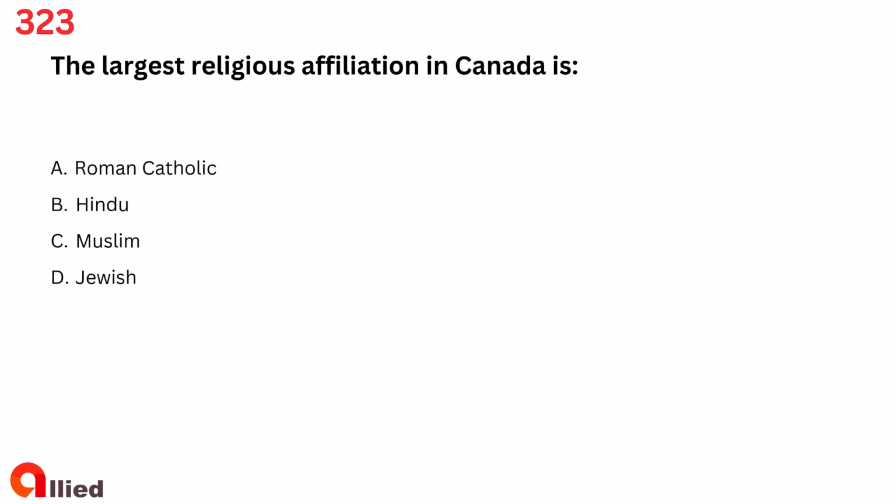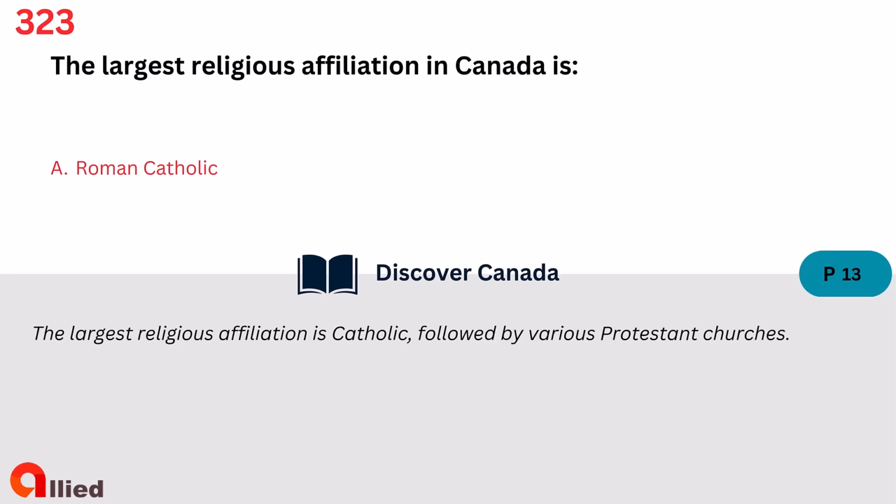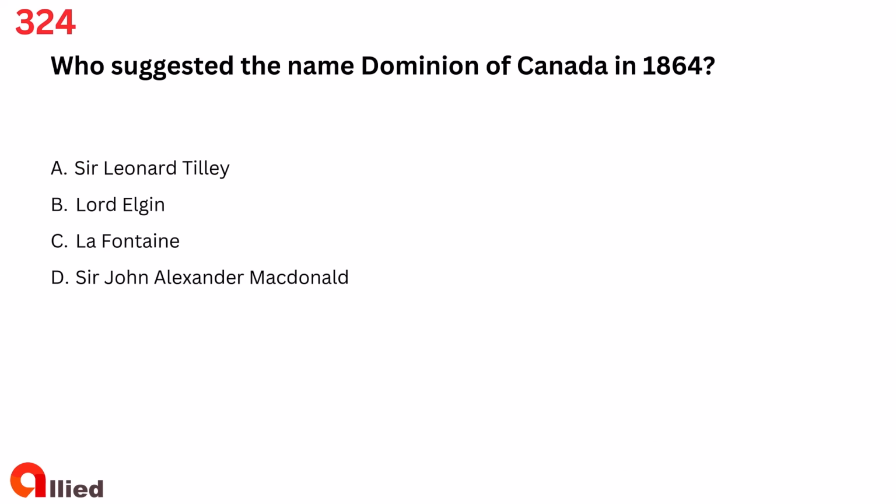Question 323. The largest religious affiliation in Canada is A. Roman Catholic. B. Hindu. C. Muslim. D. Jewish. The answer is A. Roman Catholic.